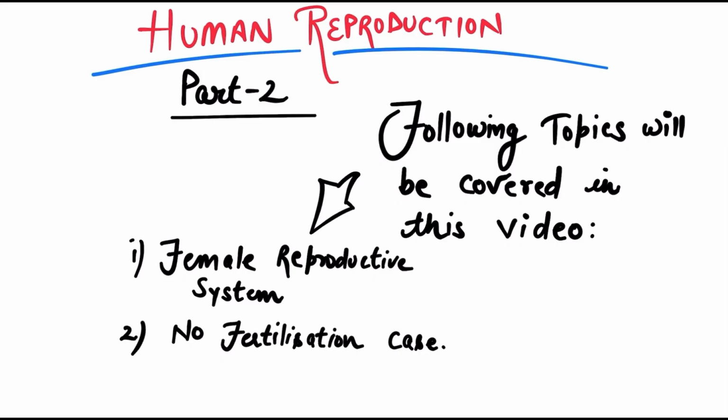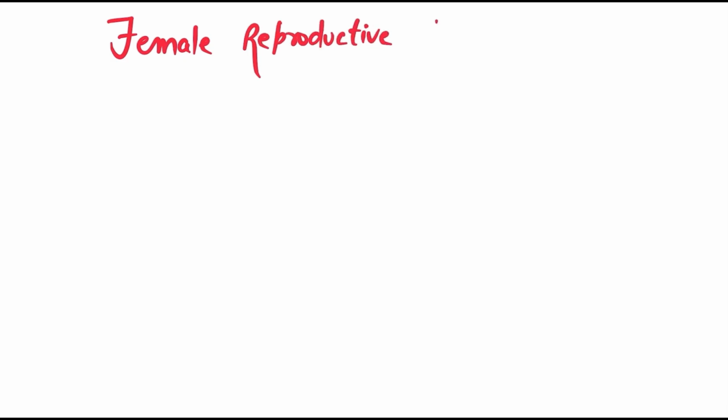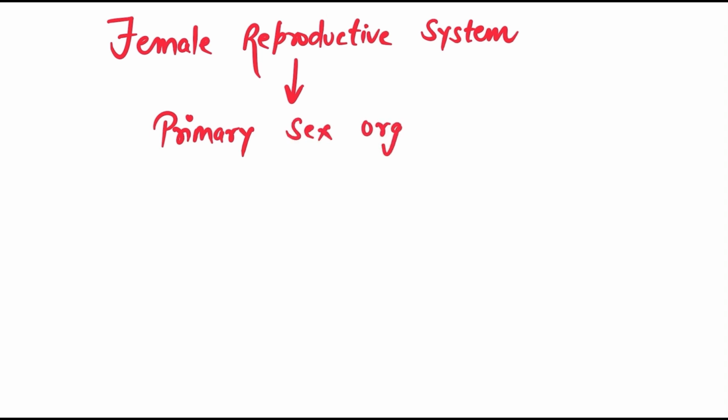So let's get started. First of all, we already know that in case of the female reproductive system, the primary sex organ... now what is the meaning of a primary sex organ?